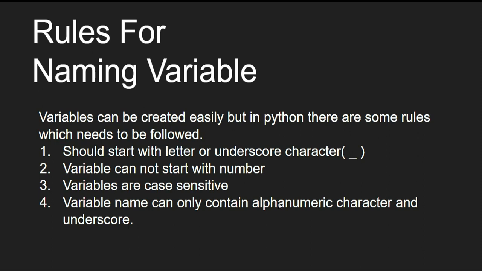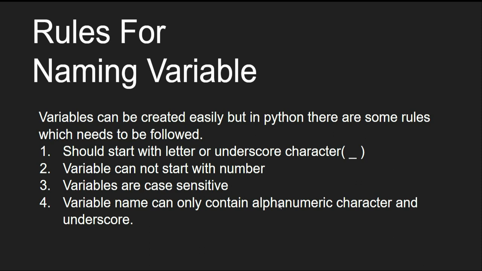Okay, so the next part is how you can create a variable in Python programming. There are four thumb rules which you need to follow while you are creating a variable in Python programming. The first and foremost rule is you should create a variable with a letter or an underscore character. That means you can use letters and underscore characters to create a variable.